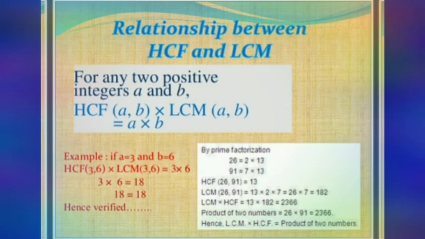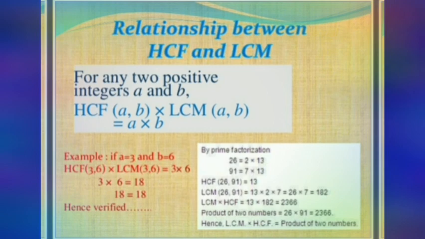Now shall we multiply HCF and LCM? 3 into 6 gives you 18. And the two numbers given, A into B, that is also 3 into 6, so you are getting 18. So HCF into LCM of the two numbers 3 and 6 equals 18, and the product of the two numbers 3 into 6 is also 18. So the relationship between HCF and LCM is verified.